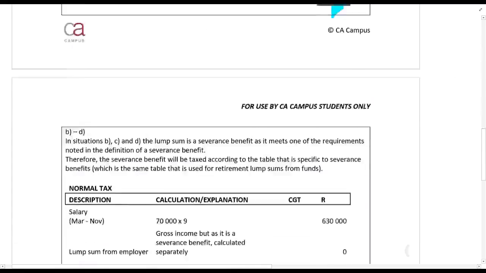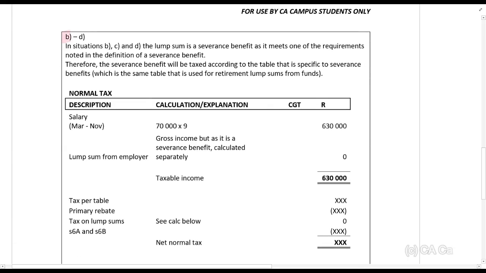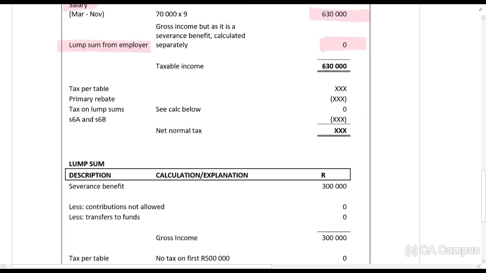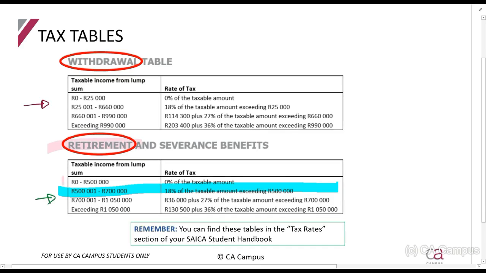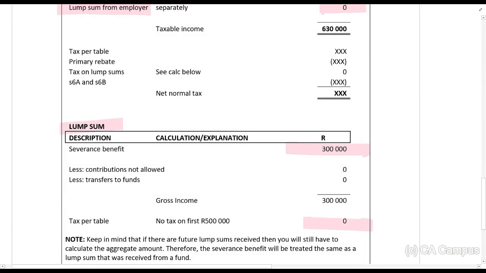So compare part A and part B. So part B, salary, 630,000 rands. Lump sum from employer, see, it's null, because under your lump sums, you tax it there. Now, because this is a retirement lump sum, right, the first 500,000 is tax-free. We receive 300,000 rands, that is why it's tax-free.